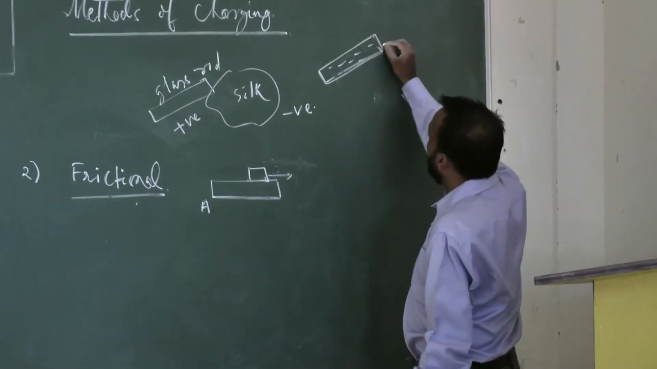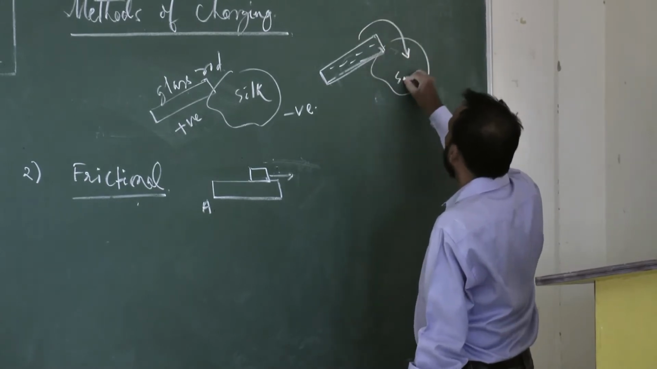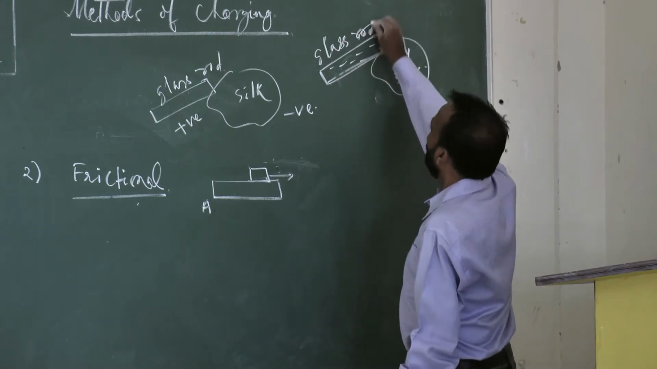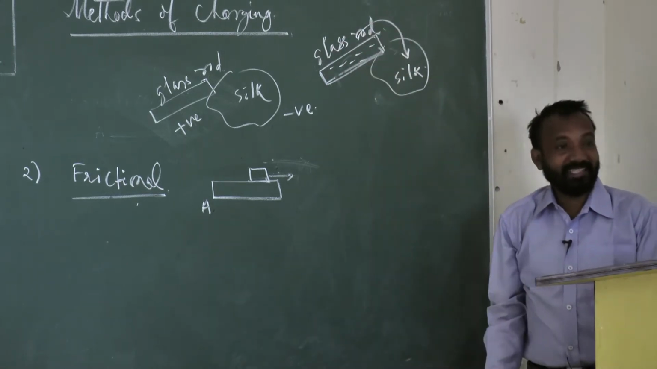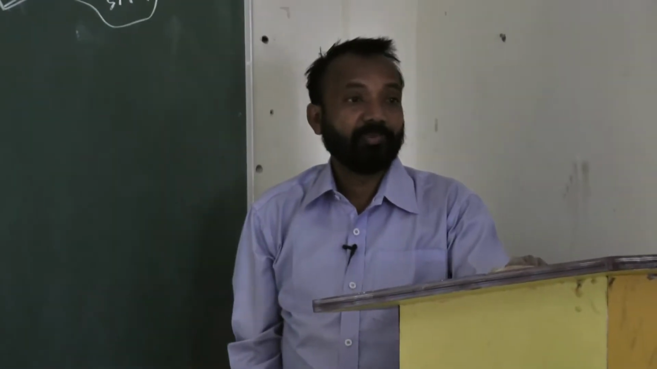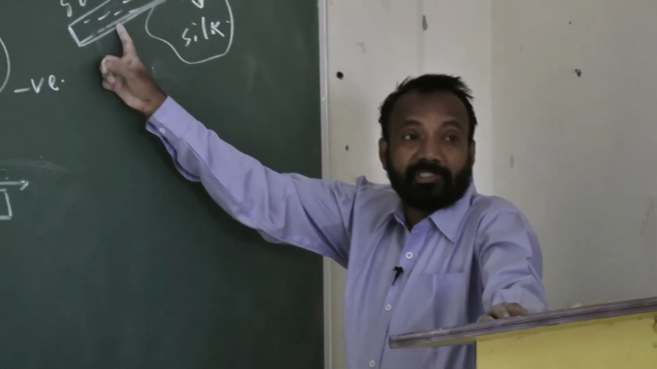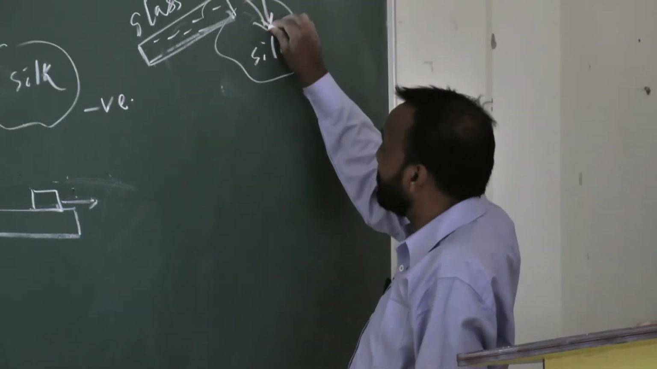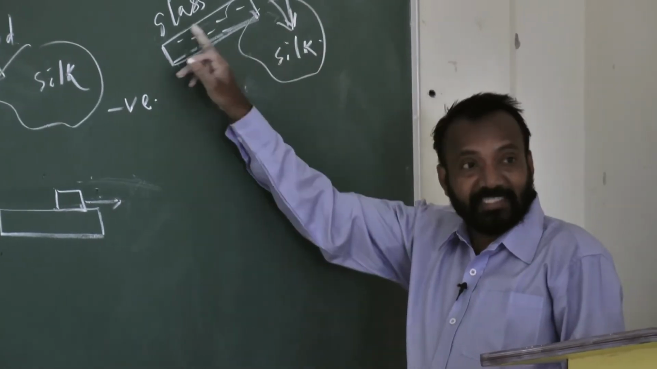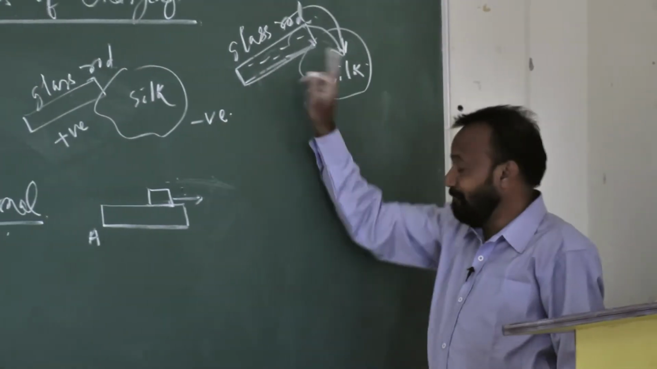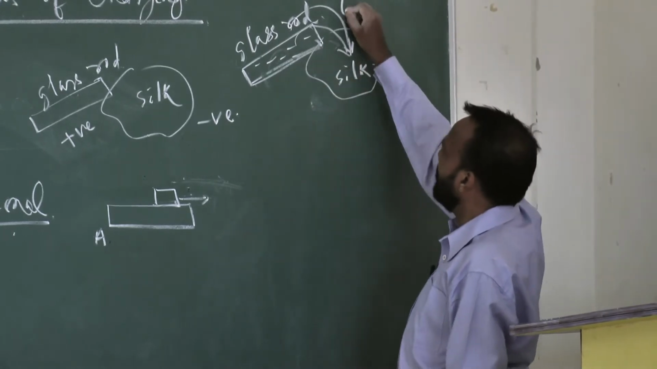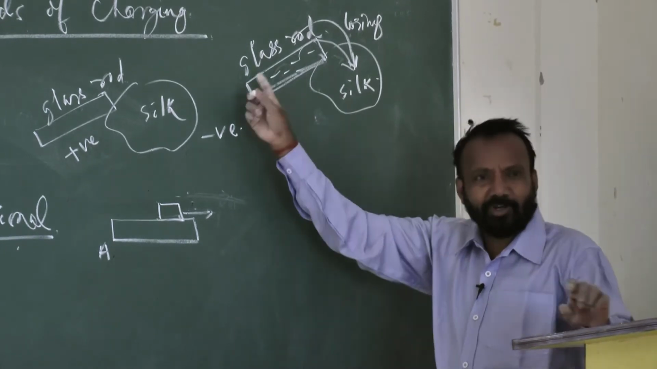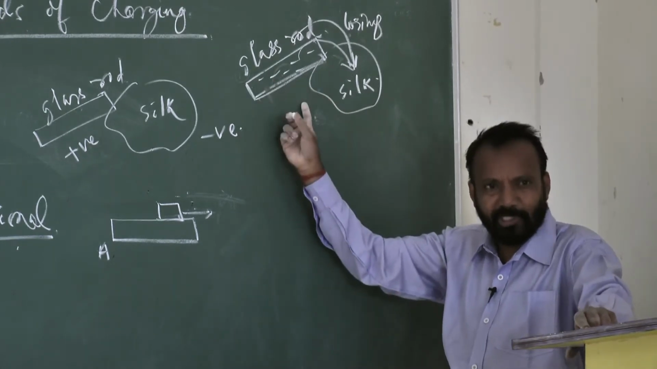This excess of electrons transfers to the silk cloth when it is rubbed. Electrons are in excess in the glass rod. So these electrons get transferred to the silk cloth. After the excess electrons are transferred, it means the glass rod is losing electrons after rubbing with the silk cloth.